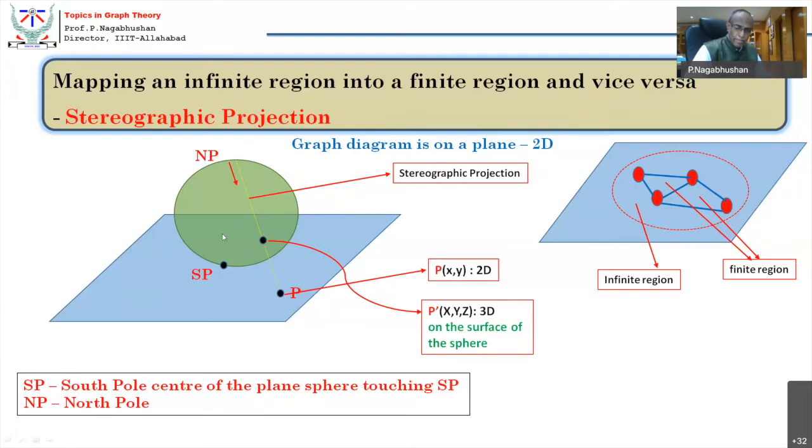The center has the x value of the south pole, the y value of the south pole, and the z value r. And the north pole has x same as the south pole, y same as the south pole, and z is d equal to 2r. Therefore, you have an equation of the sphere. You know the equation of the line. So if you solve the equation of the sphere and the equation of the line, you will get the unknowns x dash, y dash, and z dash of the 3D point.